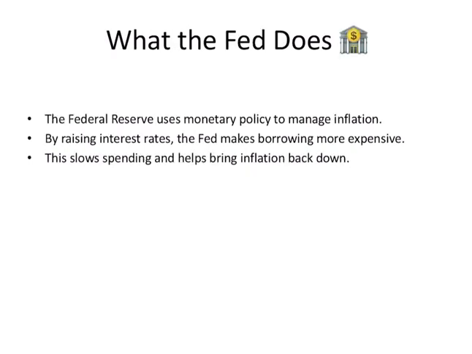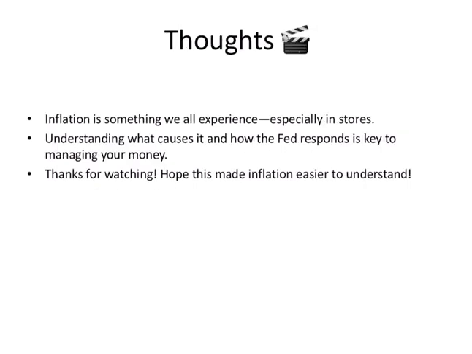So what does the Fed do? The Federal Reserve uses monetary policy. It basically takes the influence of interest rates and the money supply, and it's basically used to fight inflation, reduce unemployment, and keep the economy on track. By raising interest rates, the Fed makes borrowing more expensive, and this slows spending and helps bring inflation back down.